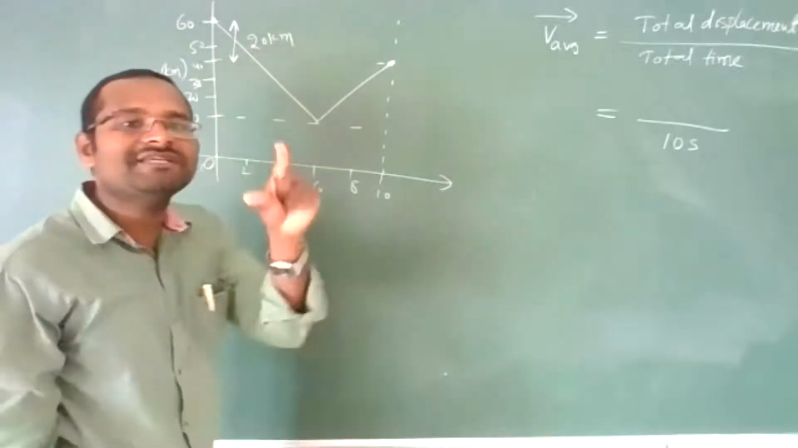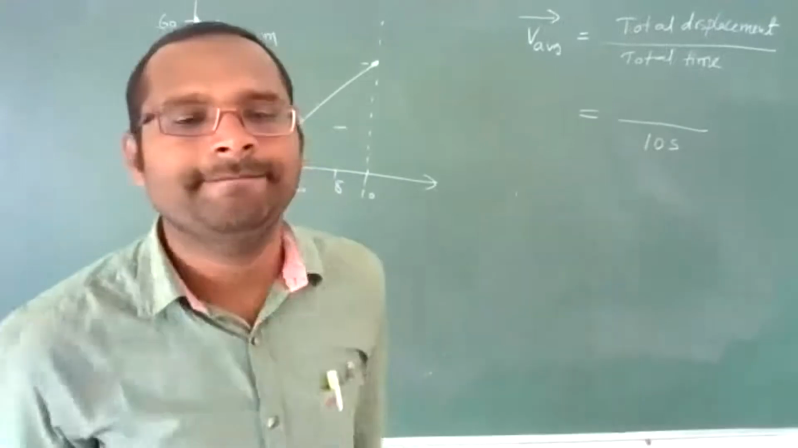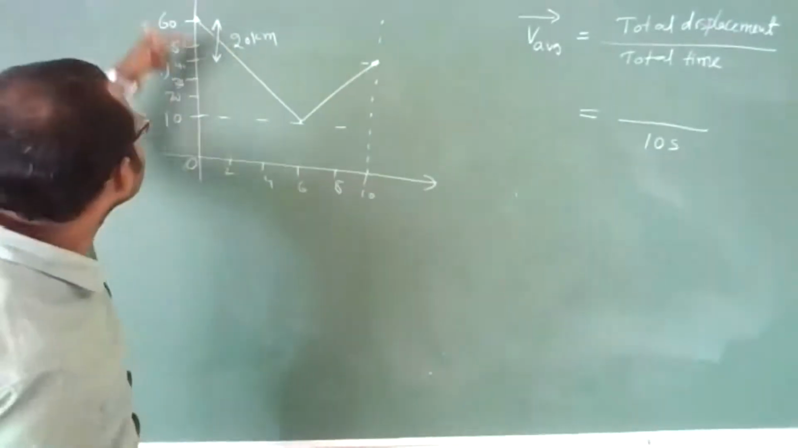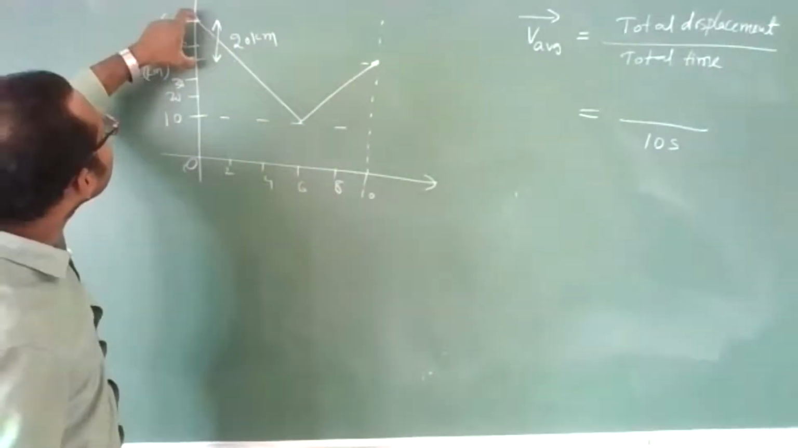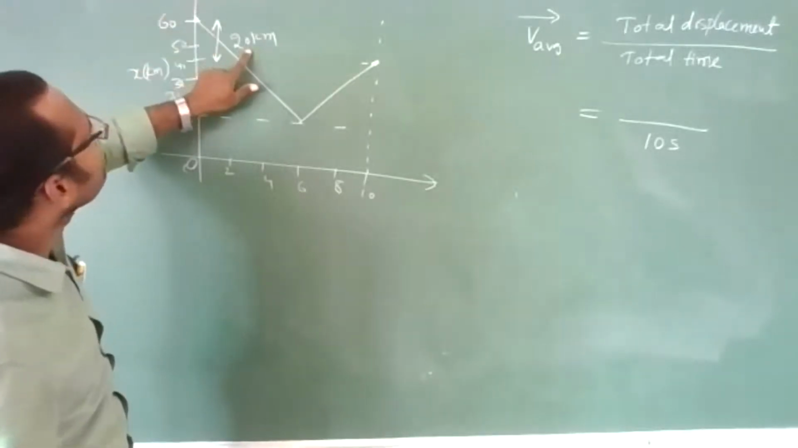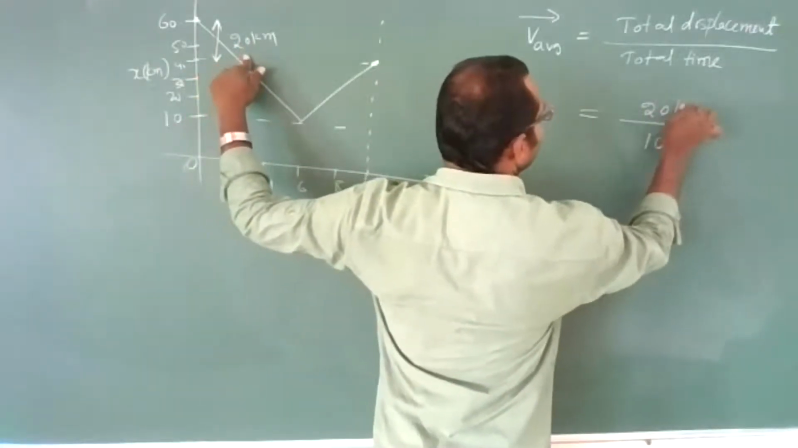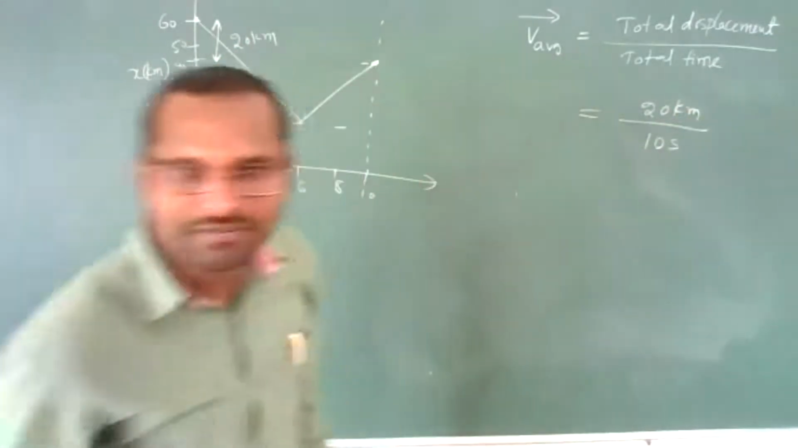Are you understanding? Displacement we want, because average velocity is equal to displacement by time. So from 60 it is coming to 40. This displacement we want. Here, yes, it is 20 kilometers. It is given right here. 20 kilometers. Now check the options.